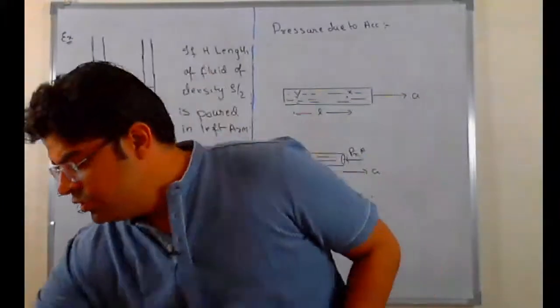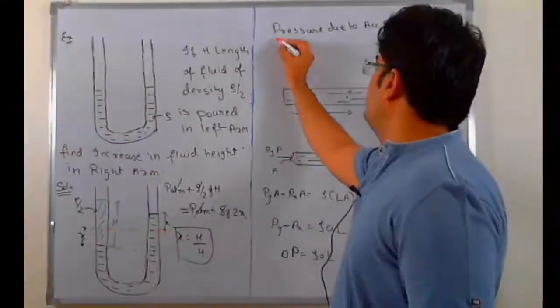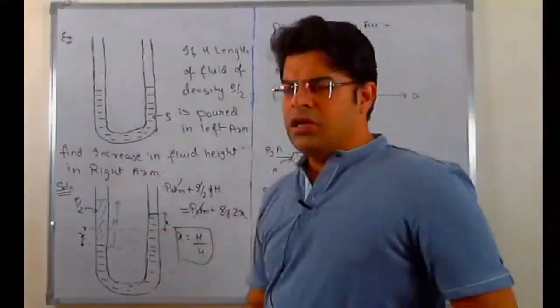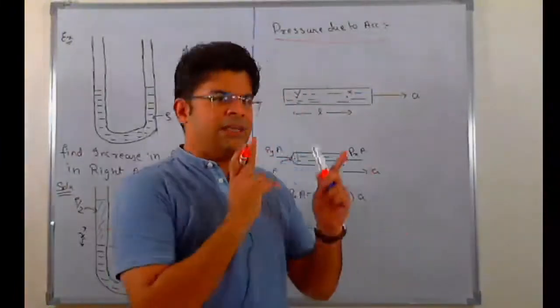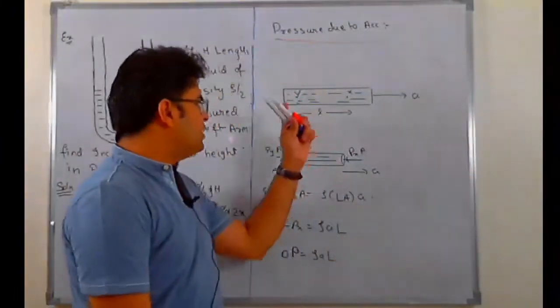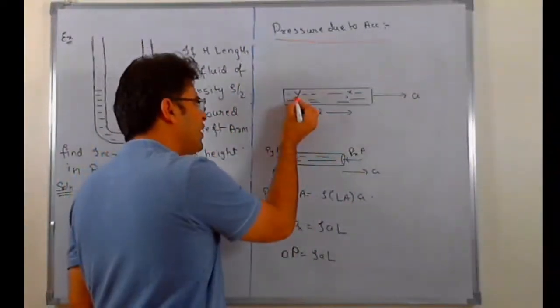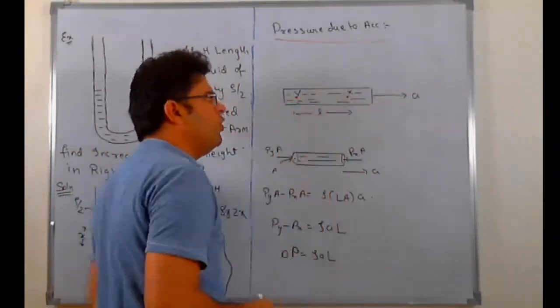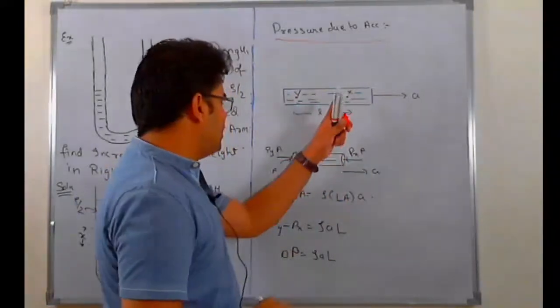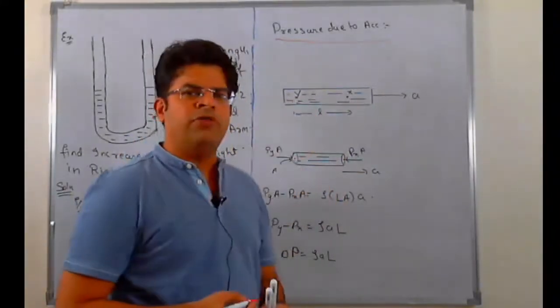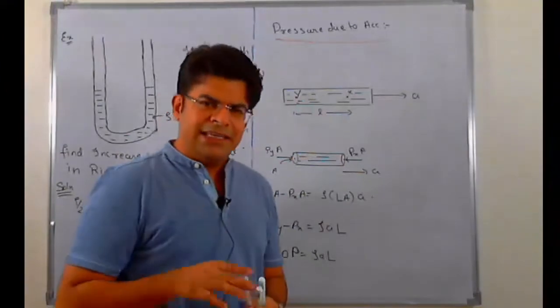Variation of pressure due to acceleration. Let's say there is a cylinder completely filled with a fluid and the cylinder accelerates towards right. If the cylinder accelerates towards right, the simple question I wanted to ask is, where will the pressure be more? Will P_x be more or P_y be more? The pressure at point x will be higher or the pressure at point y will be higher? It is very easy to answer.